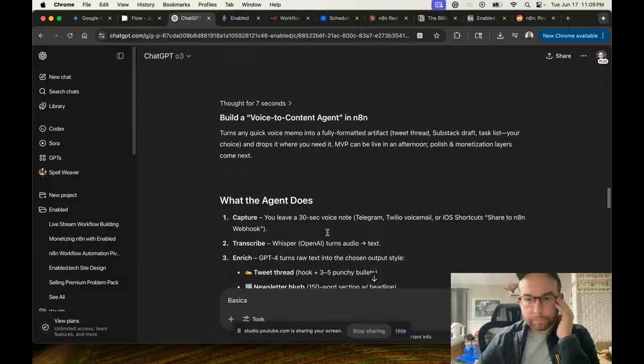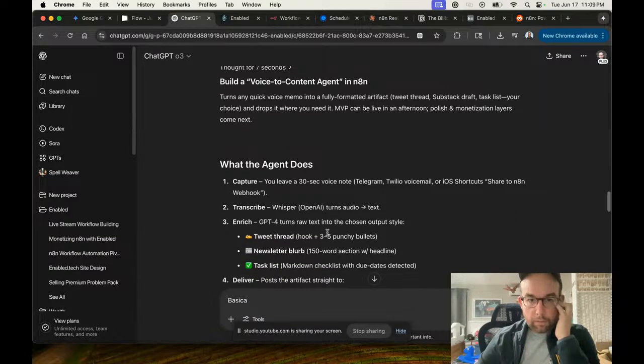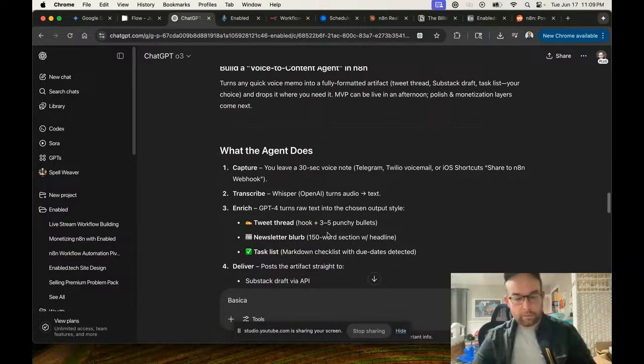All right. So, I have Super Whisper. How do I capture notes from it for use in n8n?